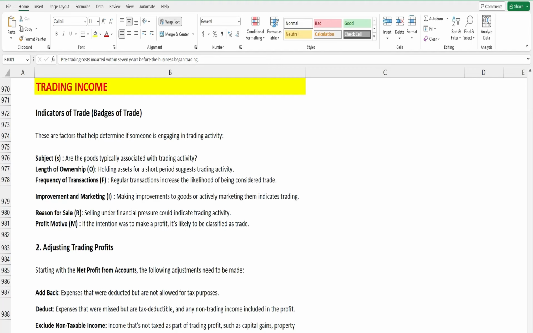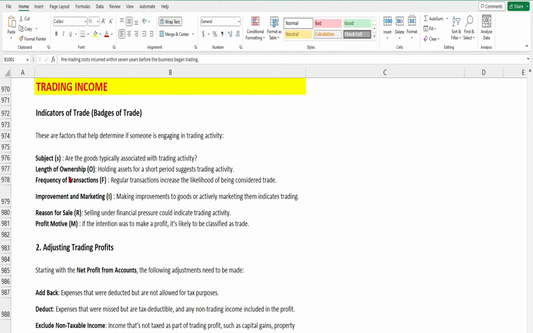But if a person is selling those goods, then we have to look at another factor: the length of ownership. Holding the asset for a short period suggests a trading activity. I have bought gold from one person. If that person is selling the gold after holding it for a short period of time, it indicates they are engaged in a trading activity.